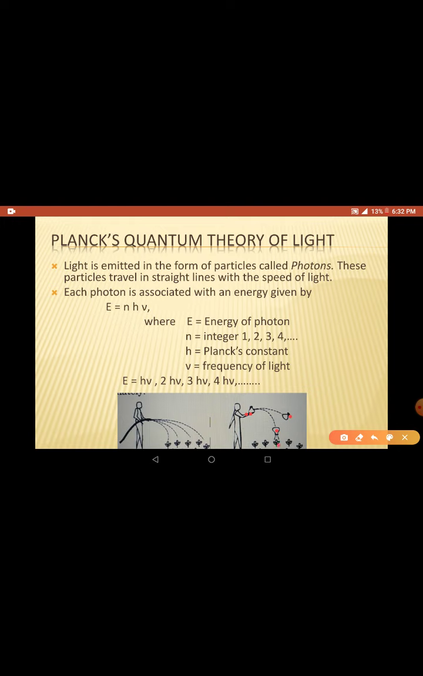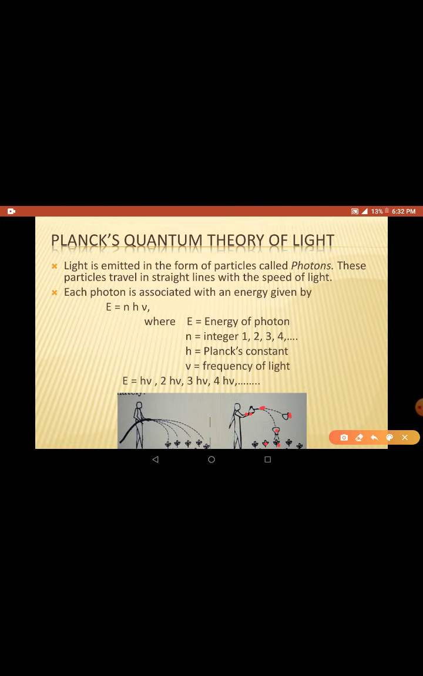If this plant gets one packet, it will get 1 h mu of energy. If this plant gets two packets, it will get 2 h mu of energy. Three packets, 3 h mu of energy. Likewise, if this plant cannot get any energy, it is 0. If it gets one packet, then 1 h mu of energy. Each plant can get a definite packet of energy only. It cannot get continuous energy.